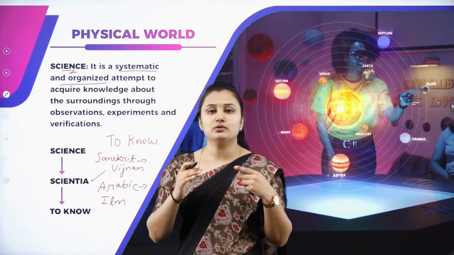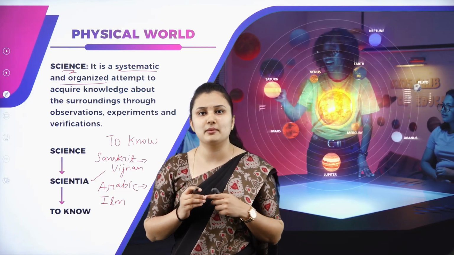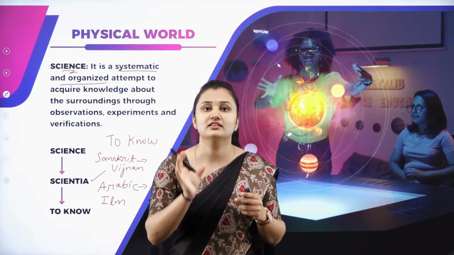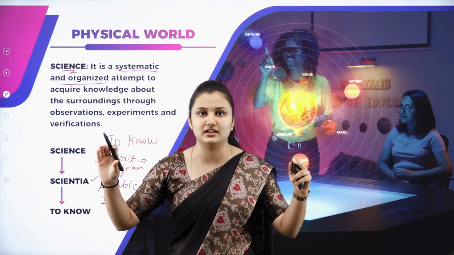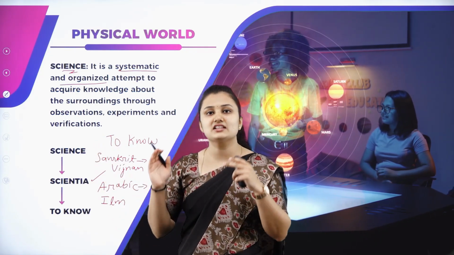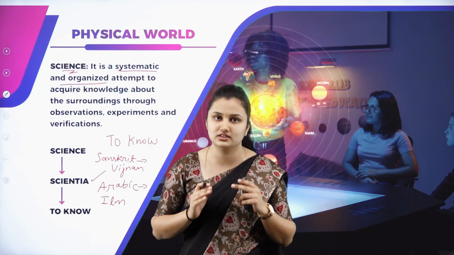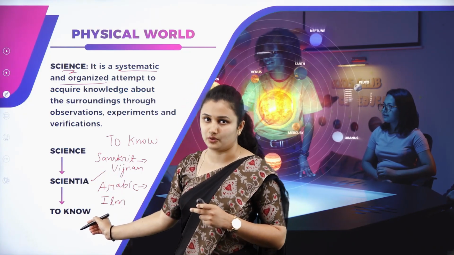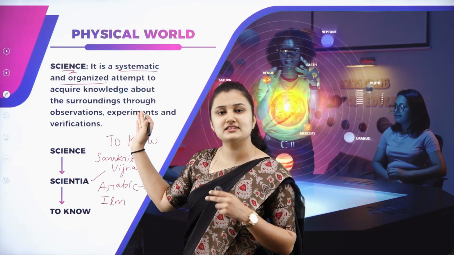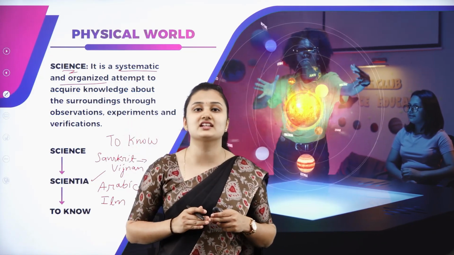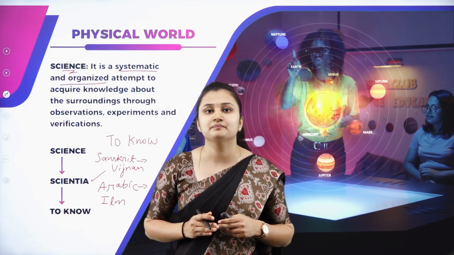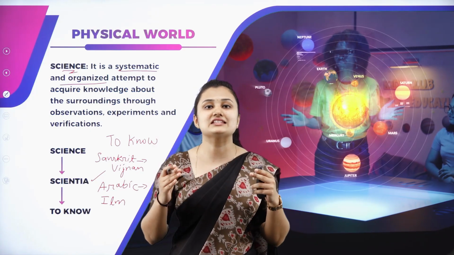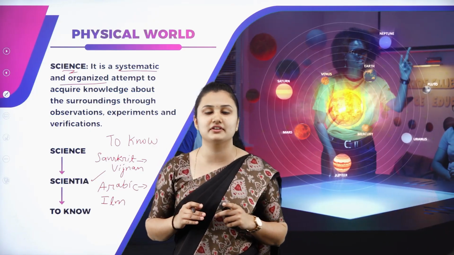For example, if a student wants to learn how to frame a sentence, how will you frame a sentence? First you will learn English alphabet A to Z. Then you learn how to frame a word. Once you learn how to frame a word, then you will frame a sentence. That is how you learn English. Even science has a systematic and ordered way of carrying out things. Science is derived from a Latin word scientia, which means to know. Students, this is all about a basic introduction about what is science. Science is experimenting, exploring and predicting the things around us and the curiosity to know about the world and unraveling the secrets of nature. This is the first step for the discovery of science.